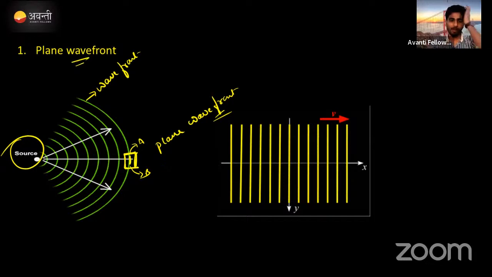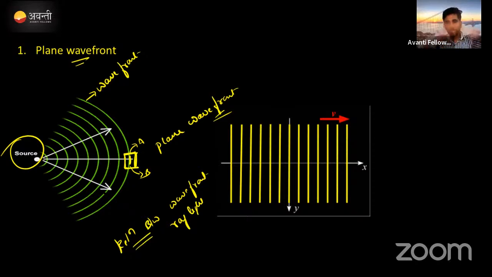Clear? And you might be asked what is the relation between wavefront and ray of light? Like this, they will ask questions. What is the relation between them? This is the wavefront, which is going in the outward direction. Correct? The ray of light: this is the source, white light here, and a straight line is the ray of light. This is the ray. The ray of light is always perpendicular to the surface of the wavefront.